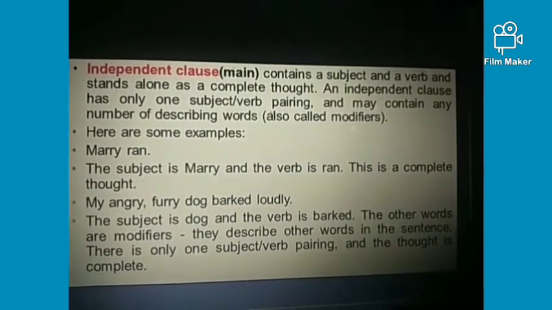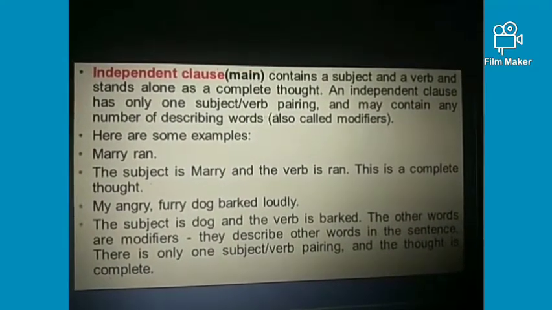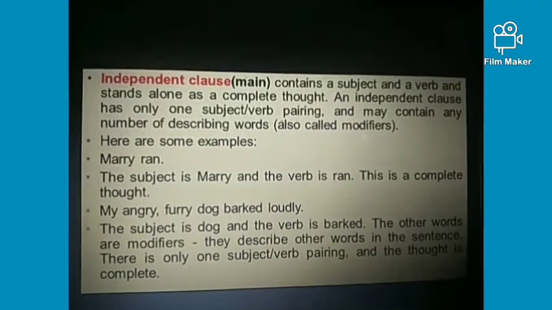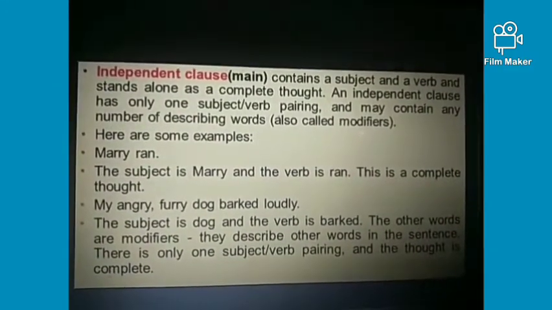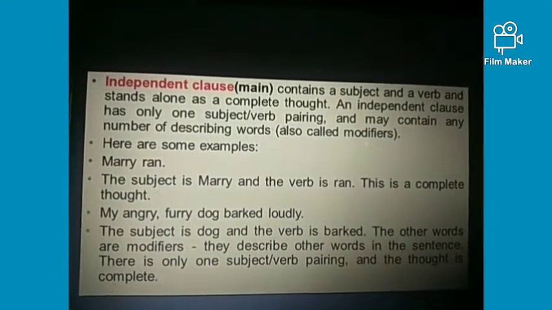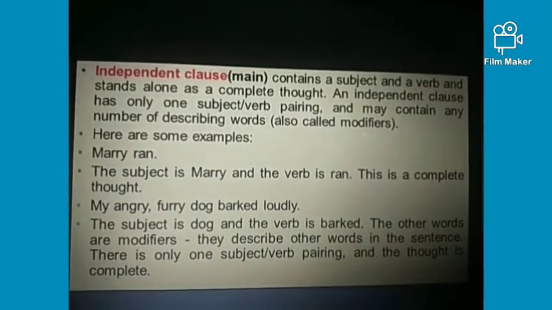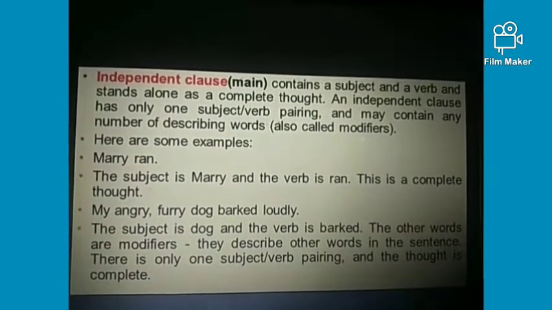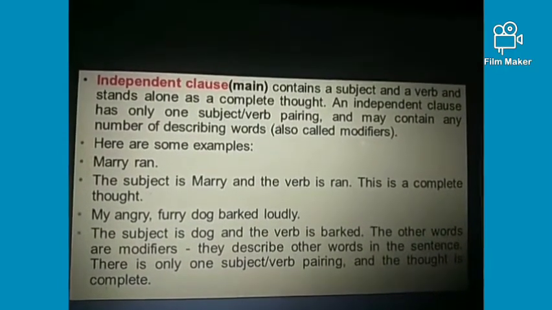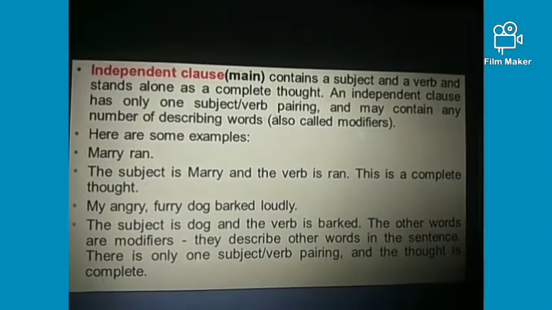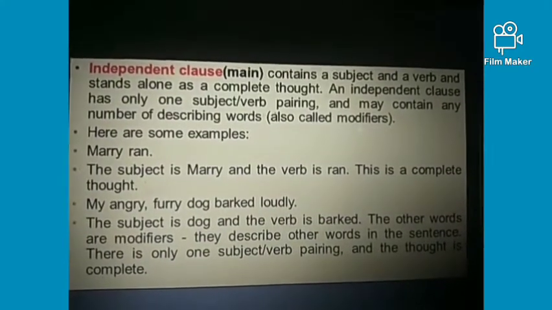As you can see in the examples, Mary rained. Means like second form, it is a past indefinite tense. Here the subject is Mary and rained is the verb, and it is a complete sentence. Next, you can see, my angry furry dog barked loudly. Here the dog is the subject and barked is the verb, and angry, furry and loudly are the describing words. Angry and furry are describing the subject, whereas loudly is describing the verb, right? And there is only one pair of subject and verb, and it is a complete thought.